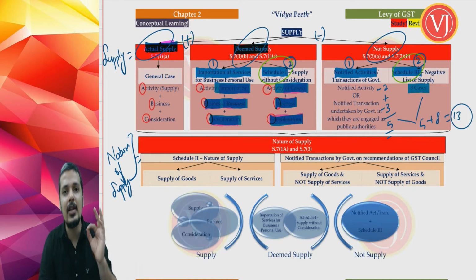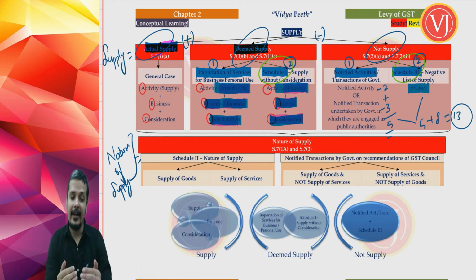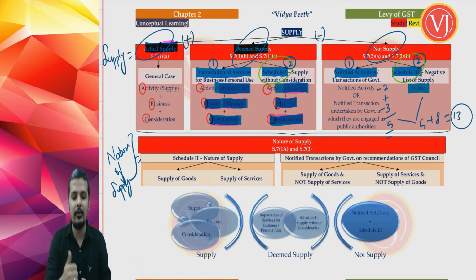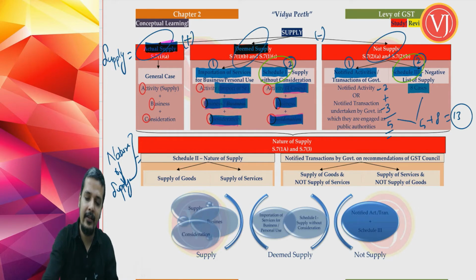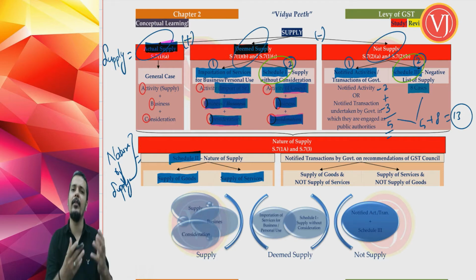Schedule 2 does not define what is supply. It only clarifies whether the supply is supply of goods or supply of services. So that is given in the below part. Once you are very clear that it is supply, then come to the next question: what is the nature of supply? There are many cases clarified by Schedule 2 where it will clarify that a few activities are supply of goods and a few activities are supply of services. Schedule 2 by itself will clarify.